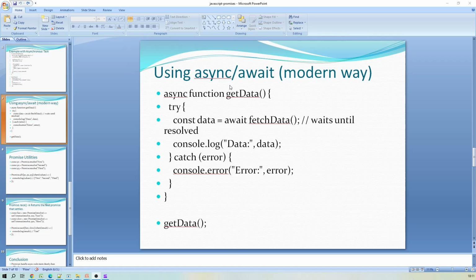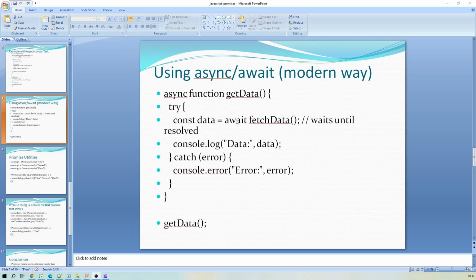Now let's check a modern way to create a promise by using the async and await keywords. You can check here, we put this async keyword prior to this getData function. And inside this function you can check this line, const data equals await fetchData. You can consider this fetchData as corresponding to the real operation or the real task which we want to execute.